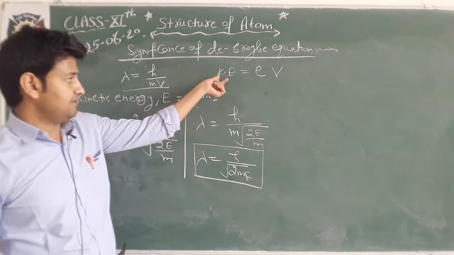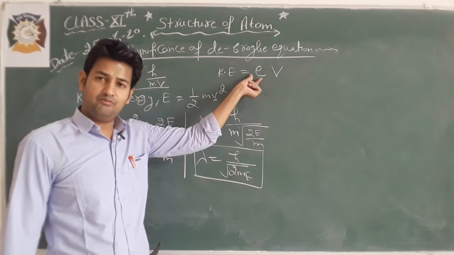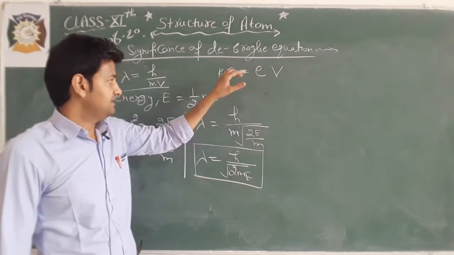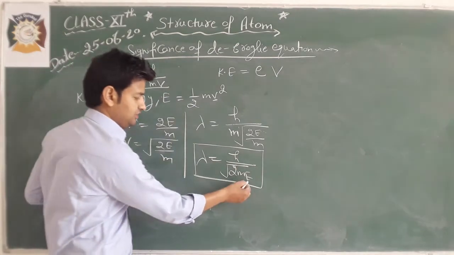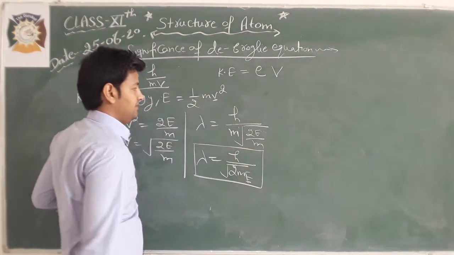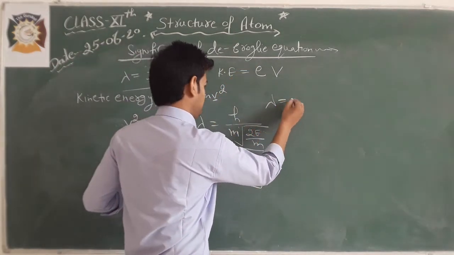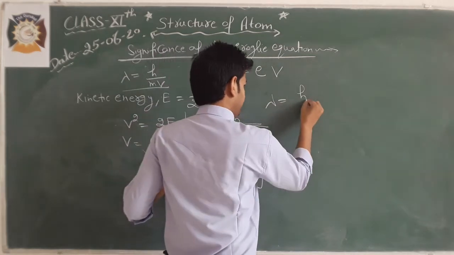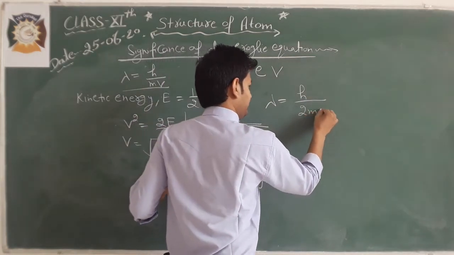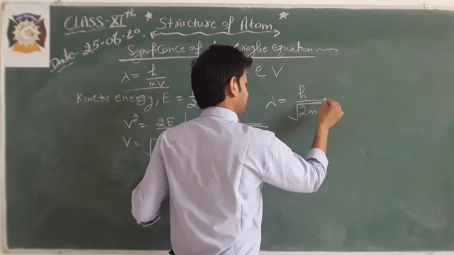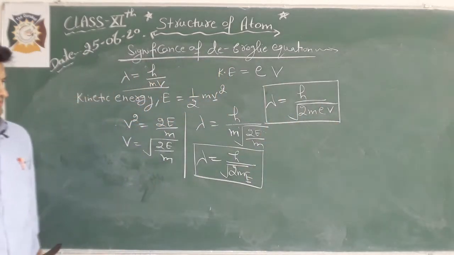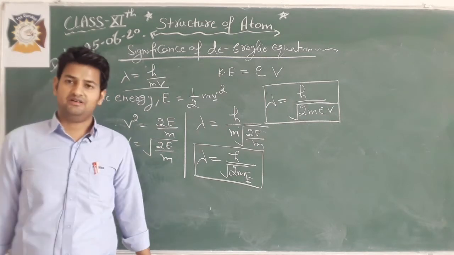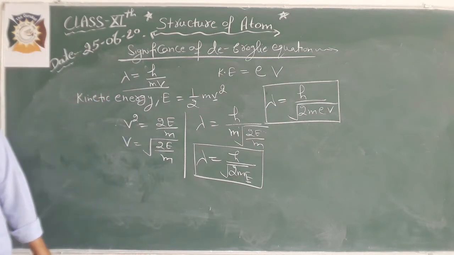And when we apply a potential V across the beam of electrons, then kinetic energy will be equal to e into V. So we can put it here: lambda will be equal to h by root of 2m e V. Here e is the charge on the electron, h is the Planck constant, and V is the potential which is applied.